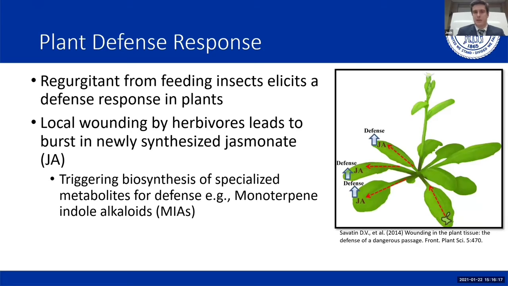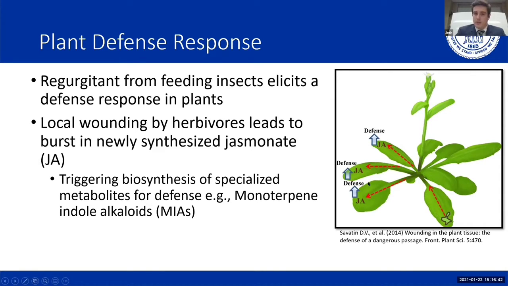When a plant is attacked by a feeding insect, the regurgitant produced by the feeding insect elicits a defense response in the plant. Local wounding by the herbivore leads to a burst in newly synthesized jasmonate. This newly synthesized jasmonate triggers a biosynthesis of specialized metabolites for defense throughout the plant.